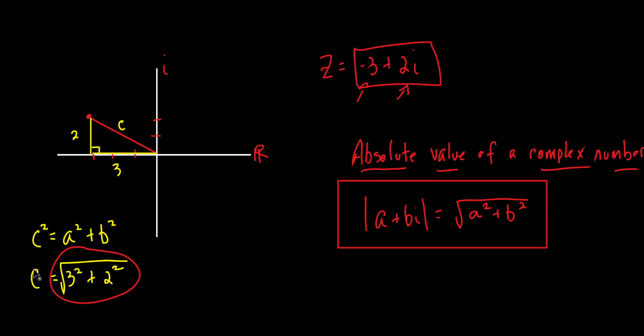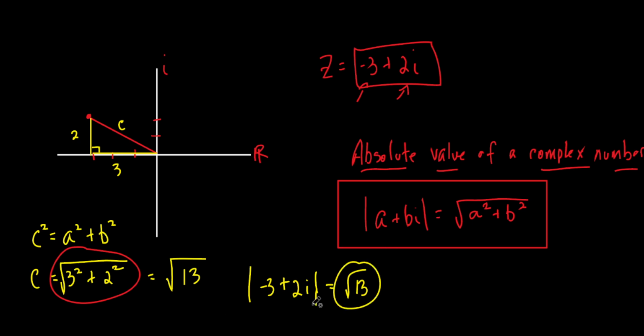Let's just finish this up since we're here. What would the absolute value of that be? Square root of, that's 9 and 4, 13. So here's how I could write it. They say, what is the absolute value of negative 3 plus 2i? What would it be? Just the square root of 13. Okay? So they could ask for something like that. Make sense?